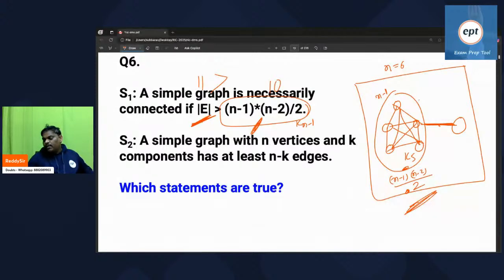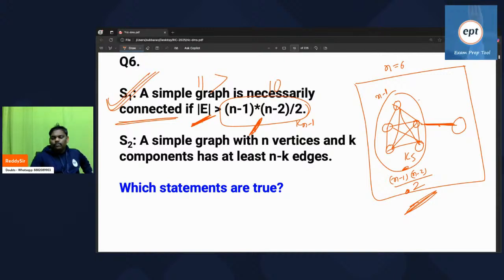In a simple graph, the maximum edges possible while disconnecting is (n minus 1)(n minus 2)/2. But if you have more than that many edges, the graph is compulsorily connected. If E is bigger than that, the guarantee is that the graph is connected. No doubt at all, S1 is true.